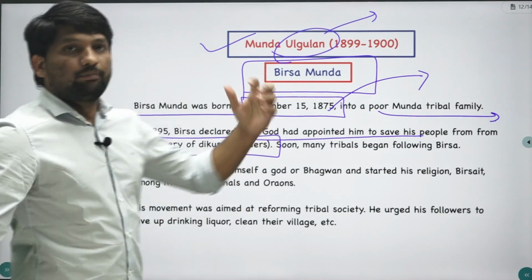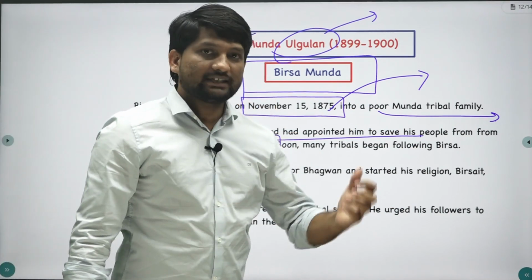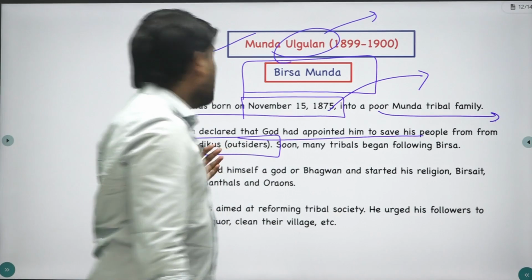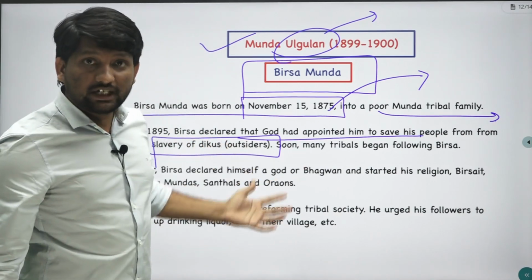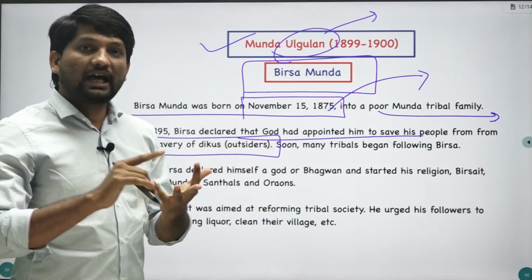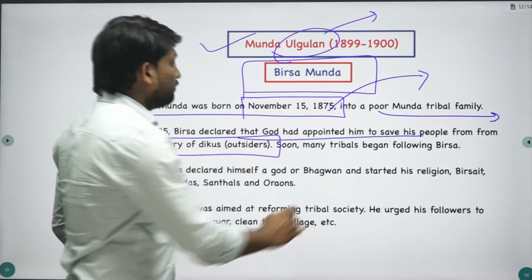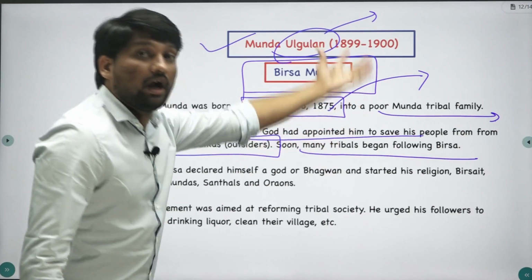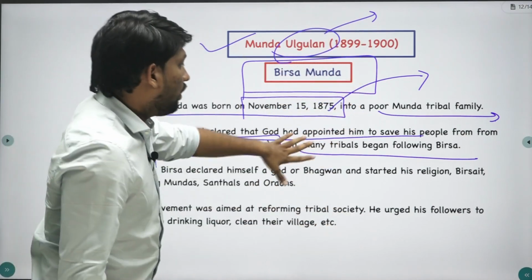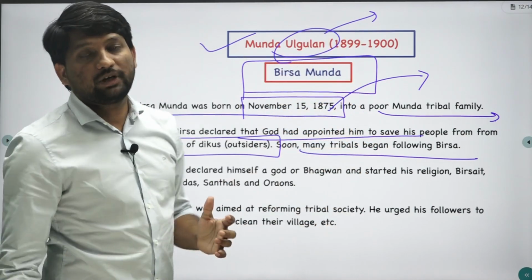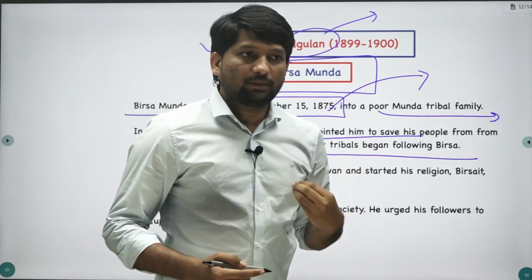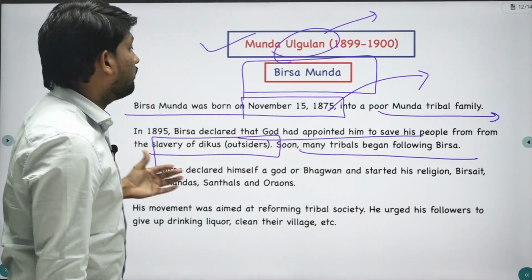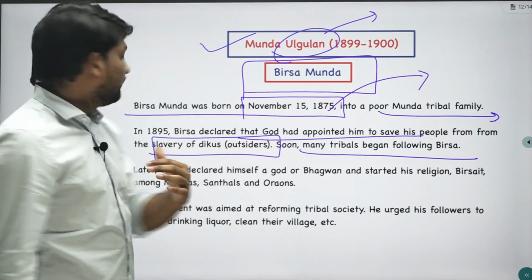Means Birsa Munda claimed that God had appointed him to free his people from these outsiders. Who were outsiders? Zamindars, moneylenders, Europeans. So many tribals, not just from the Munda tribe but also Santals and others, were following Birsa Munda, because Birsa promised that he was appointed by God to save his people.